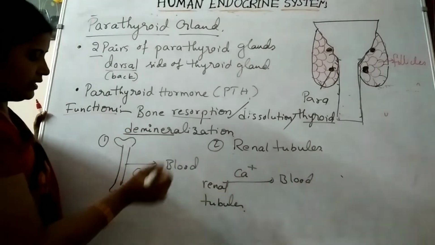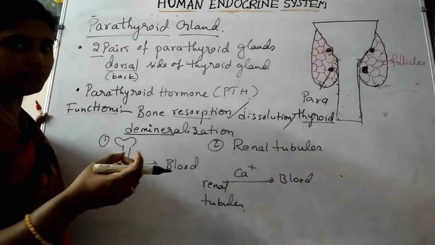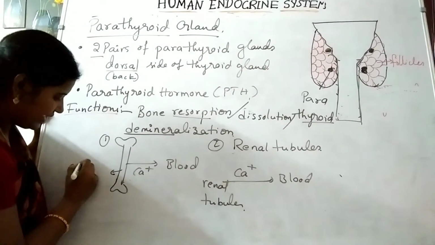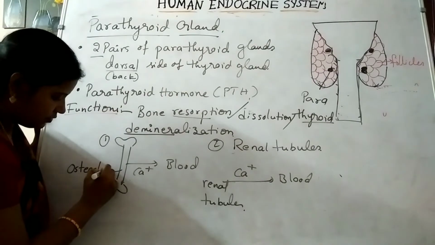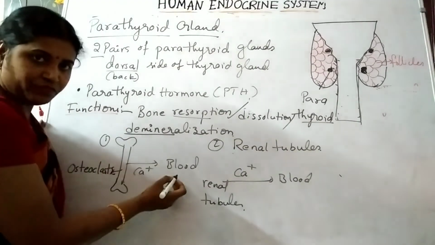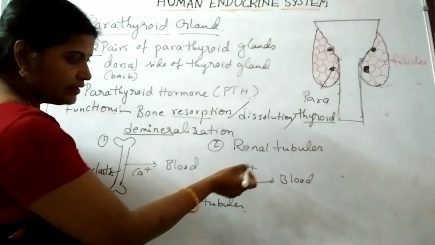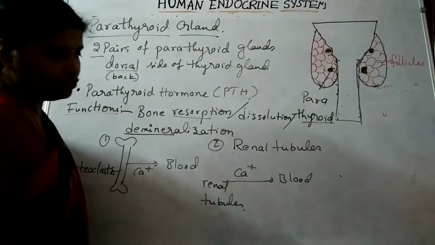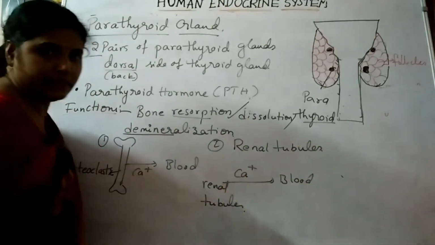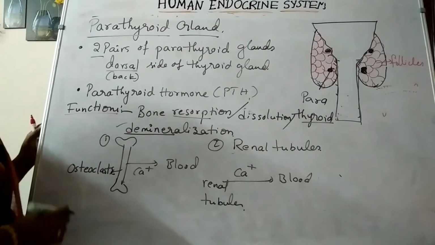In the bone, the structures responsible for this resorption are osteoclasts. Osteoclasts release calcium ions into the blood, and in the same way from the renal tubules calcium is released into the blood. This process is known as demineralization.